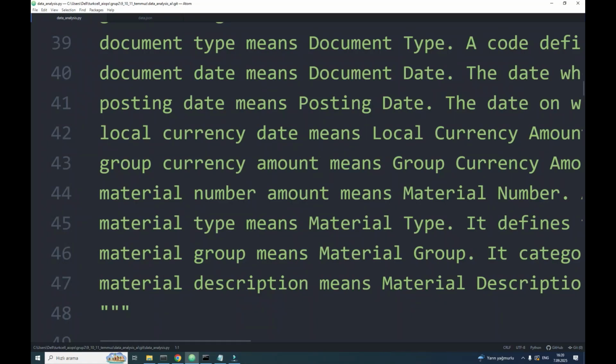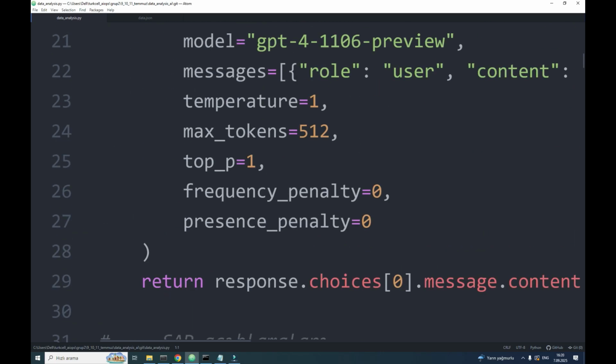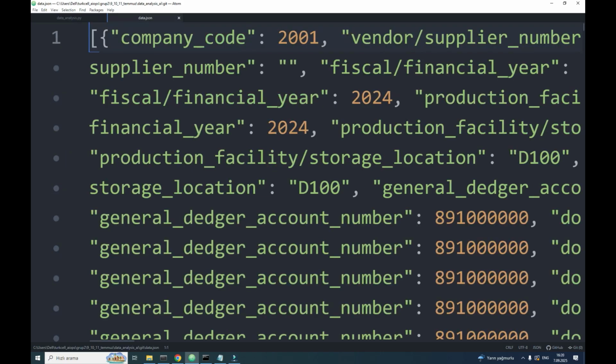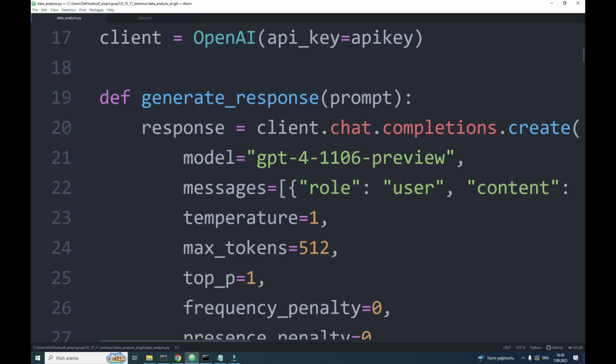Hi everyone. In this project, we are going to use OpenAI API and Microsoft's large language model framework AutoGen in order to create and generate code for data analysis, and execute it accordingly and locally. We have a JSON file called data.json, as you can see here, which is generated from SAP Finance modules and related sales tables, which includes the related data, as you can see, in a list file including dictionaries.